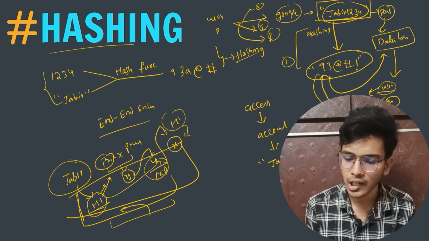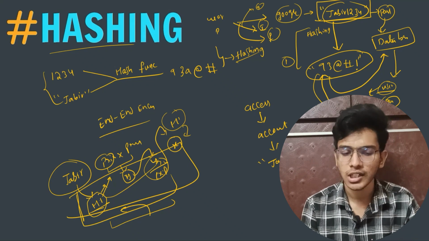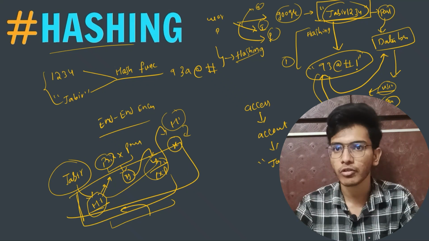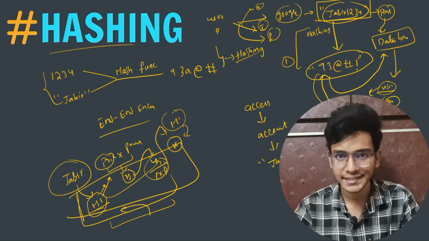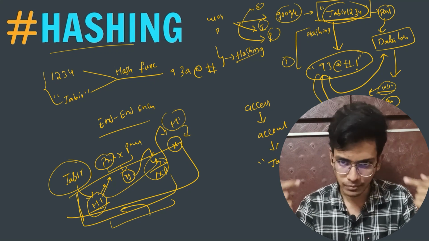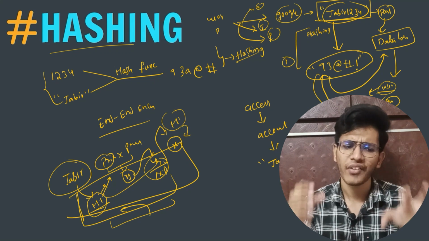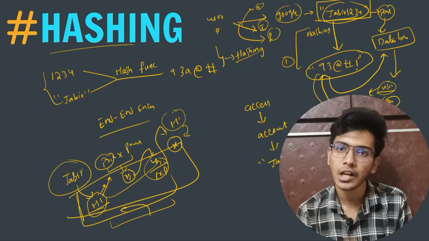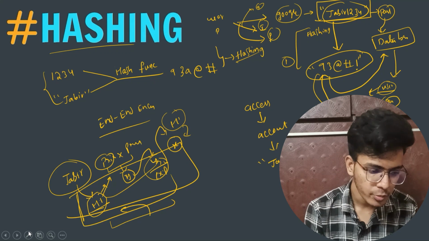So what is the meaning of hashing? The meaning of hashing is converting one data form into another data form. This process is known as hashing, and this can be done using a function called a hash function. So I hope you have understood what is the meaning of hashing. Now let me remove the ink here.